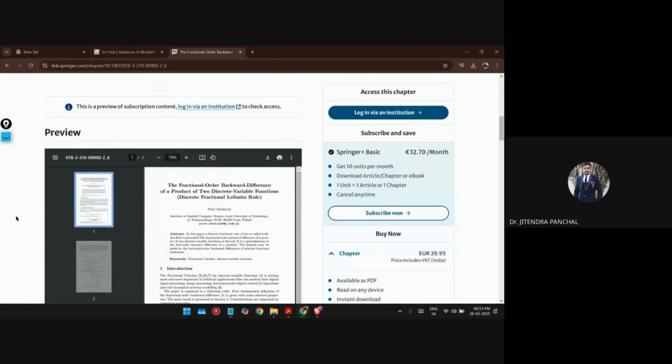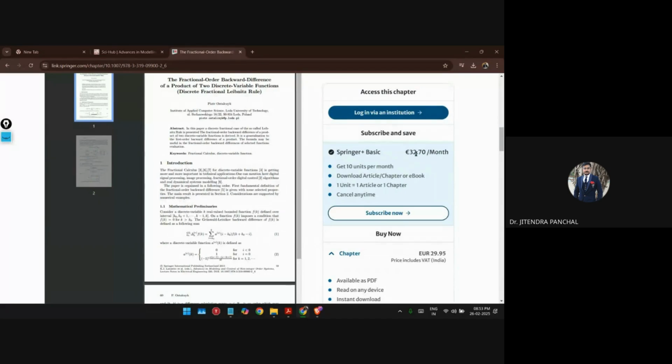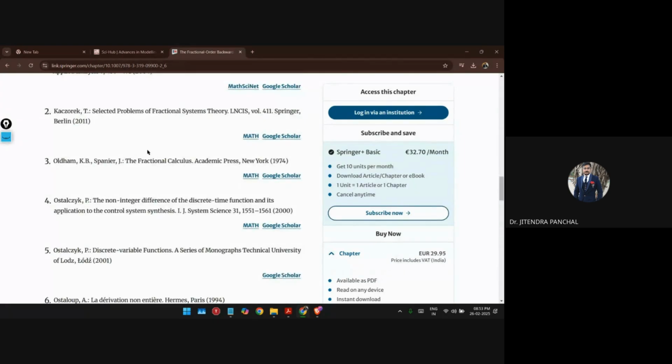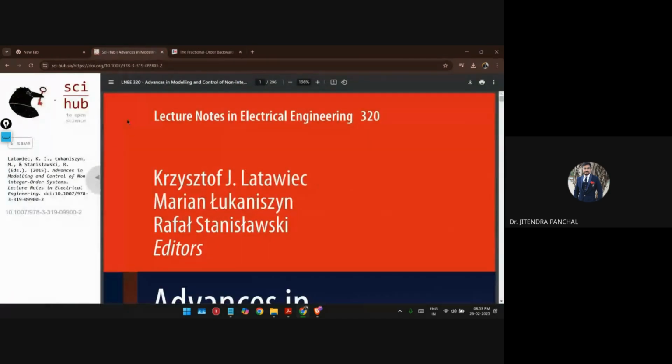If you want to see the overall document, the overall research paper, then you need to purchase it and pay almost 30 euro. Then and only then you are able to see that research paper. But using this platform, you are able to download it at free of cost. Clear, everyone? Any doubt in this?